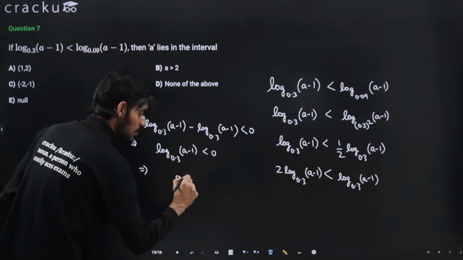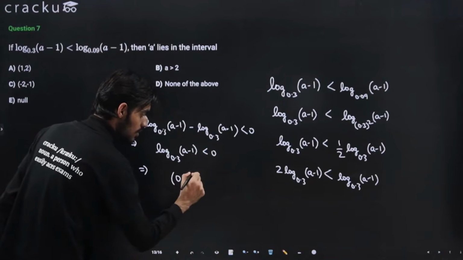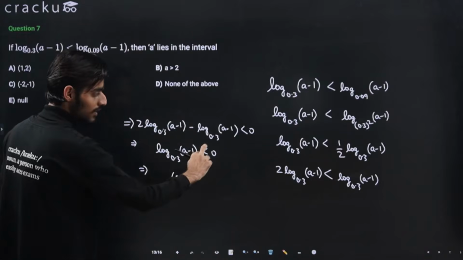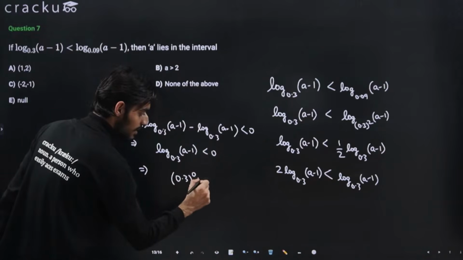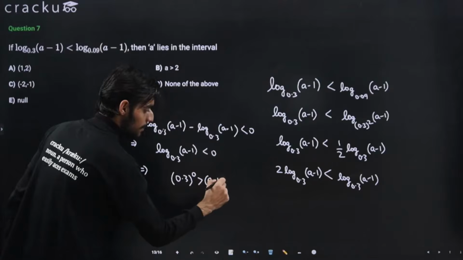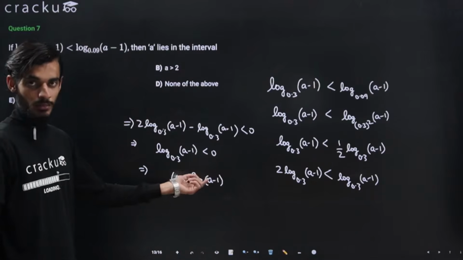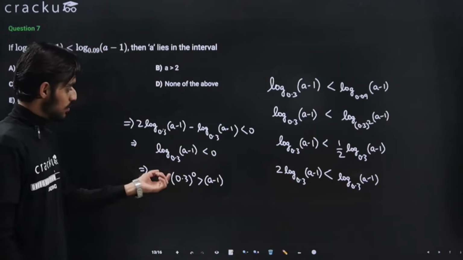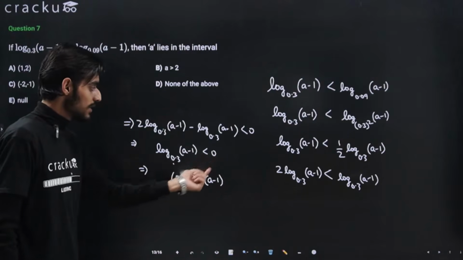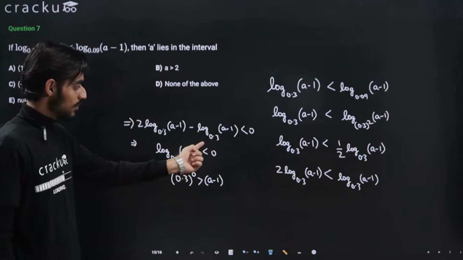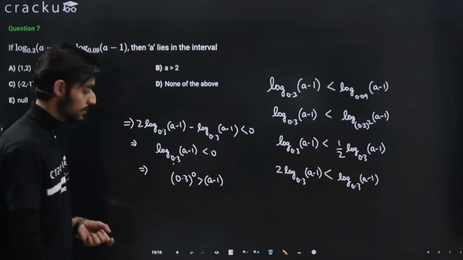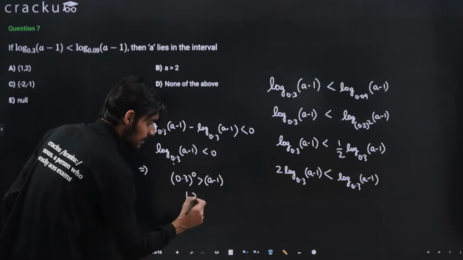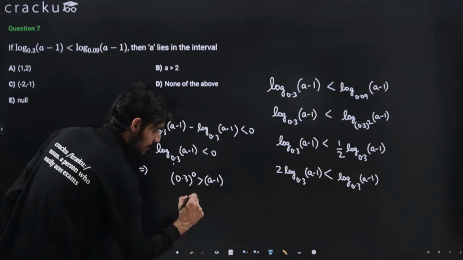So this will come out to be 0.3 raised to the power 0. But again, because the base is in between 0 to 1, the inequality will change. So this will be greater than a minus 1, right? This was the important point to note here, that because the base is from 0 to 1, when we take this to the right hand side, the inequality will change. So from less than, this will turn out to be greater than. Because any number raised to power 0 is 1 only, so 1,